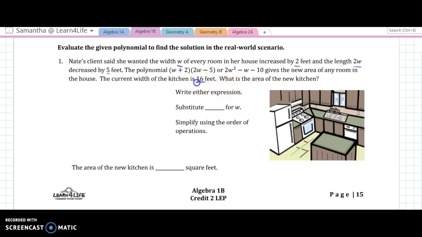So it says that the current width of the kitchen is 16 feet. And also, this equation right here is the equation for the area of any room. All right, so if the current width of the kitchen is 16 feet, the new area, whenever they make these modifications, is going to be whatever we get when we plug 16 in for W. So we're going to substitute 16 for W. And I'm going to use the second equation, but you could use the first if you wanted.